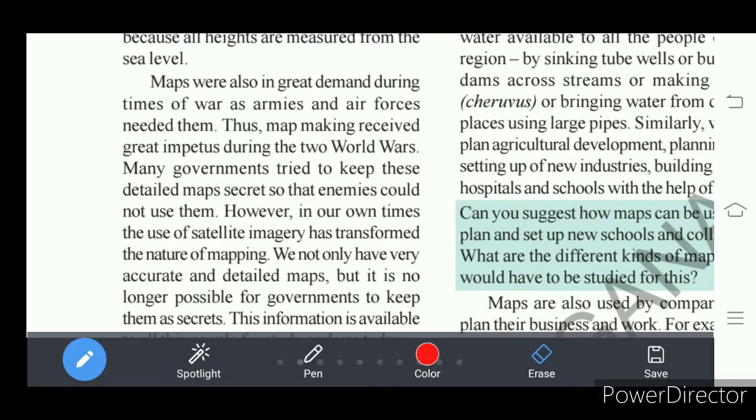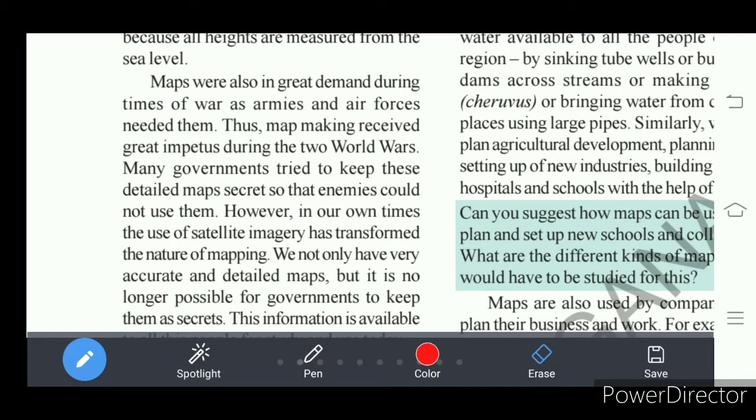Okay, when it comes to present time, in our time, technology and science have developed very much, right? There is the use of satellite imagery. Today we have satellites launched into space, right? These satellites are giving images of various places. So today, the use of satellite images has transformed the nature of mapping.